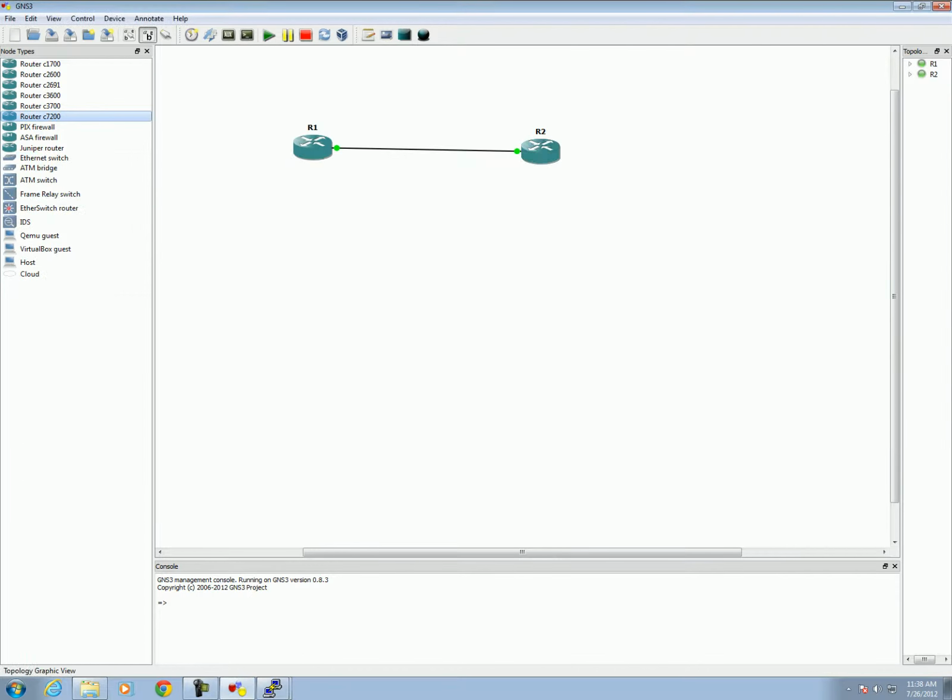Now this is how we install GNS and then an operating system for routers on GNS.